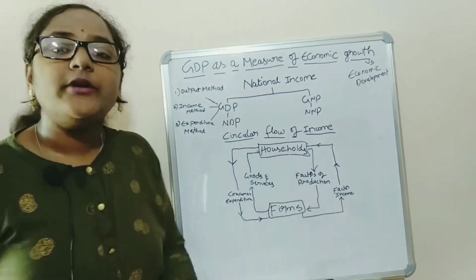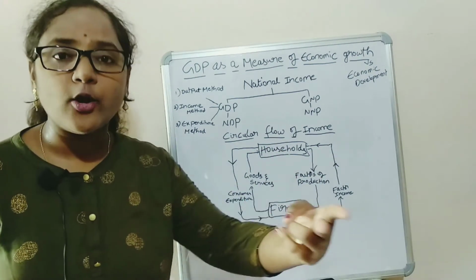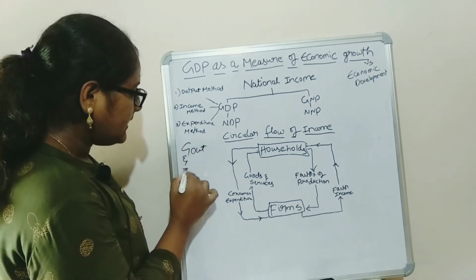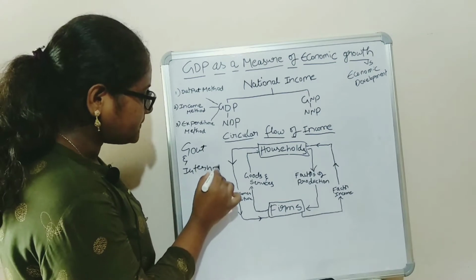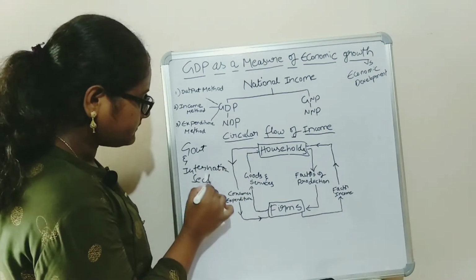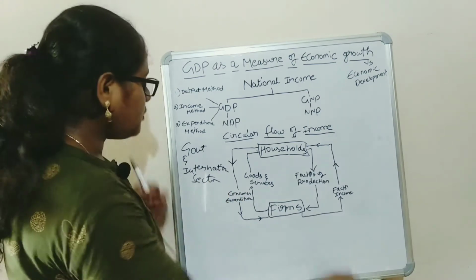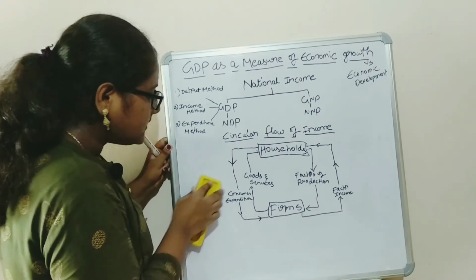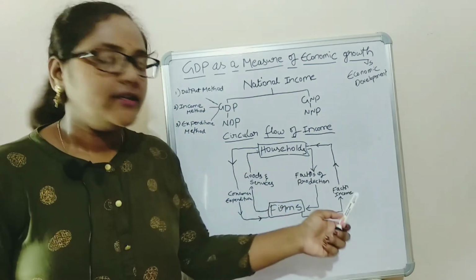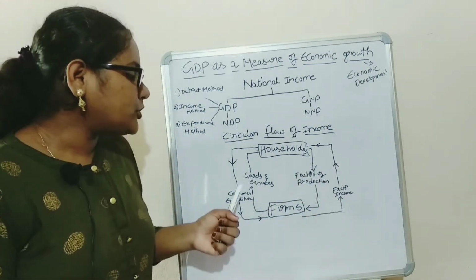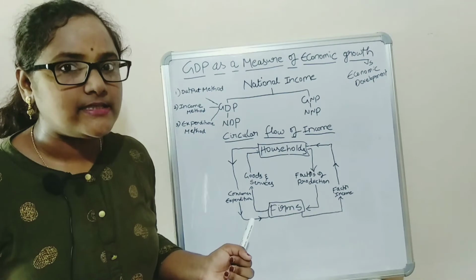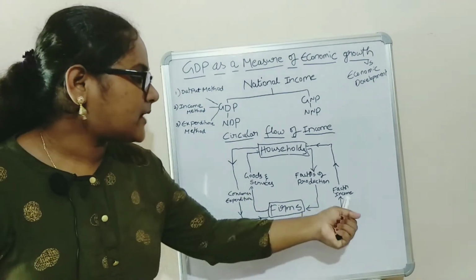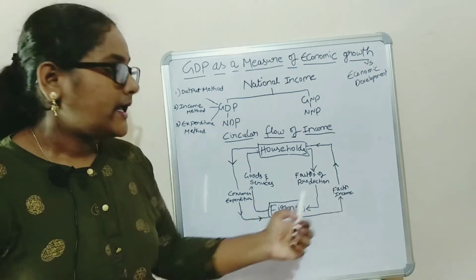In this, we have ignored two other economic agents: the government and the international sector. Here we said that households utilize factor income to consume goods and services, but they won't utilize this income completely for that.